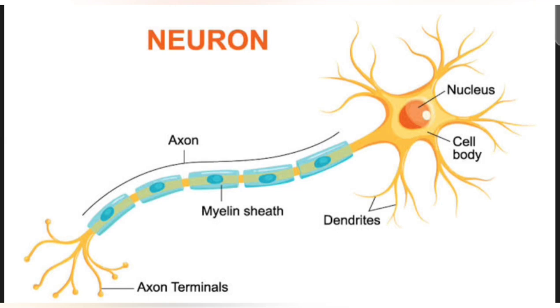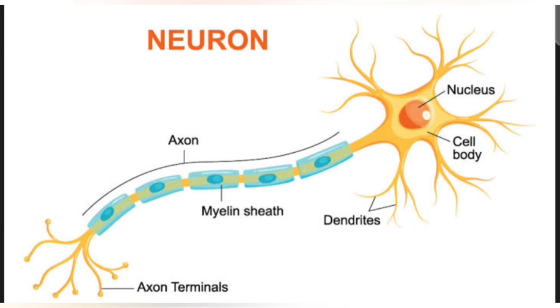As you can see, this is the whole axon, right? And then there is a covering along the axon which is discontinuous. This blue covering, and then there is a gap, again a covering, gap like this. These coverings are known as myelin sheath, and these gaps are known as node of Ranvier.